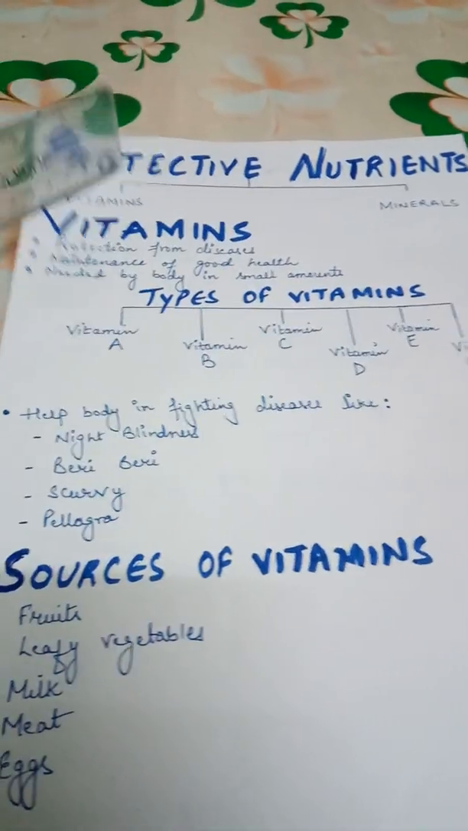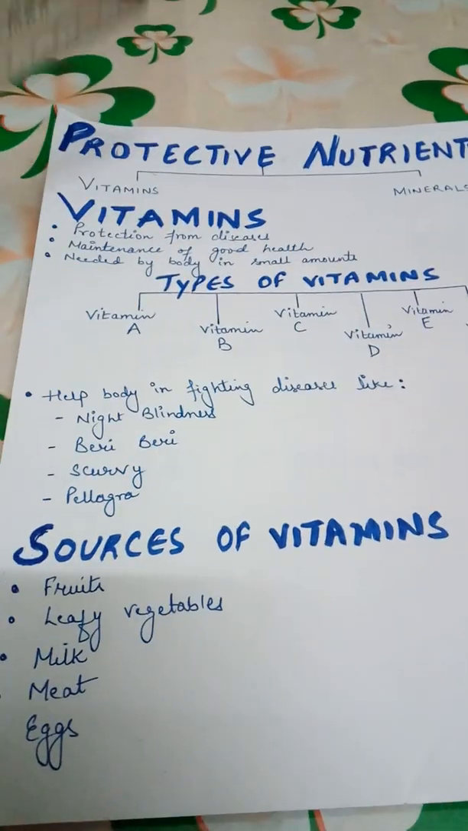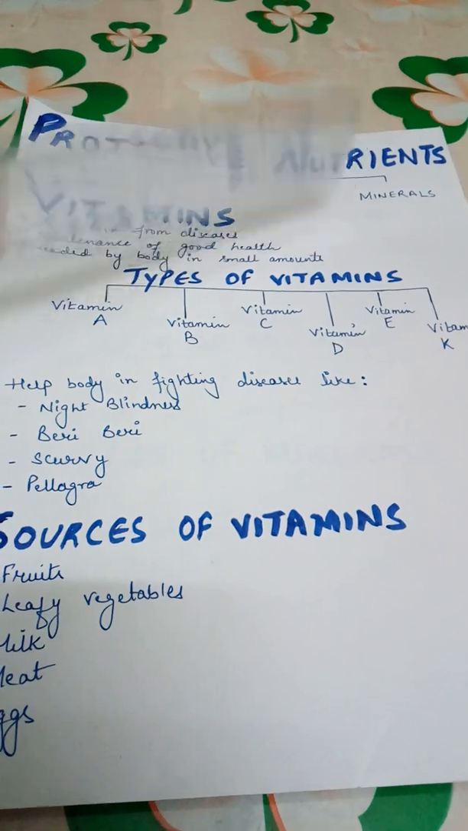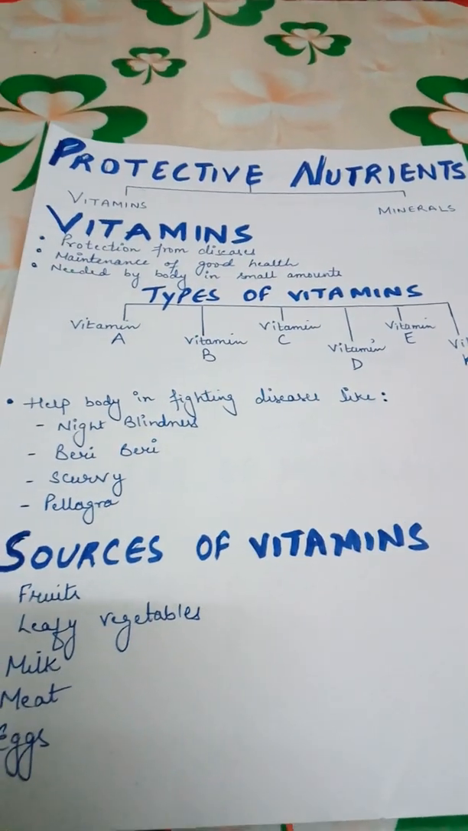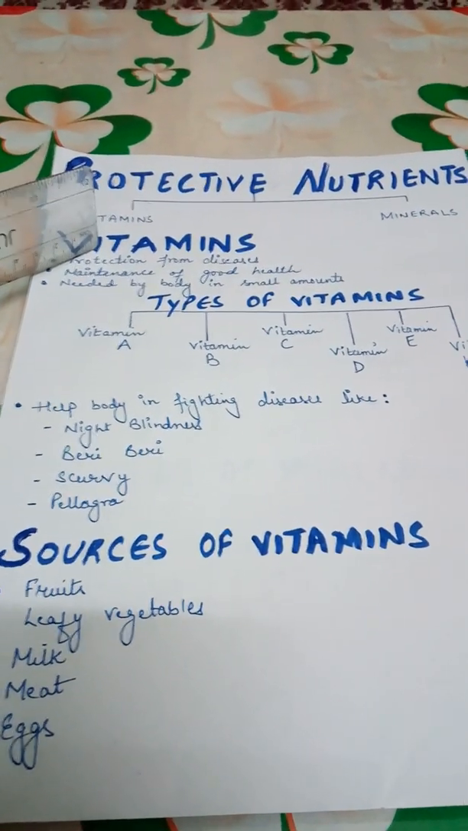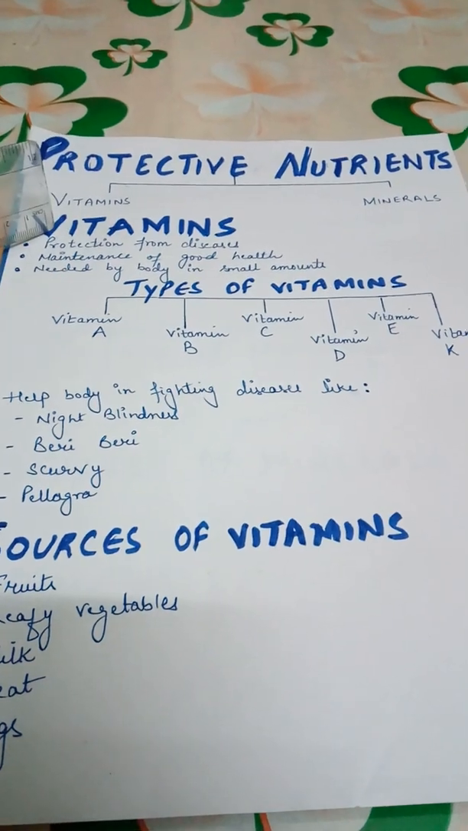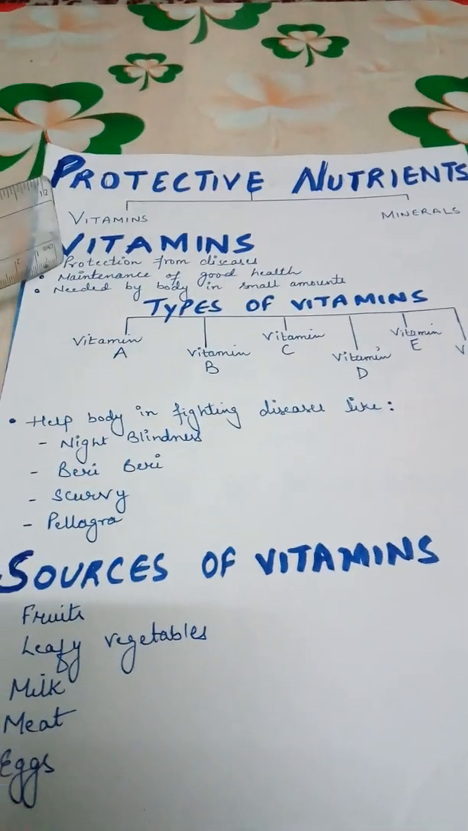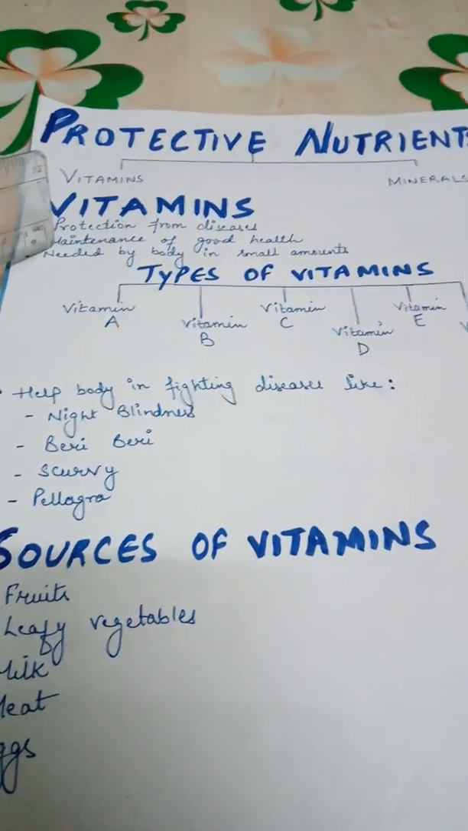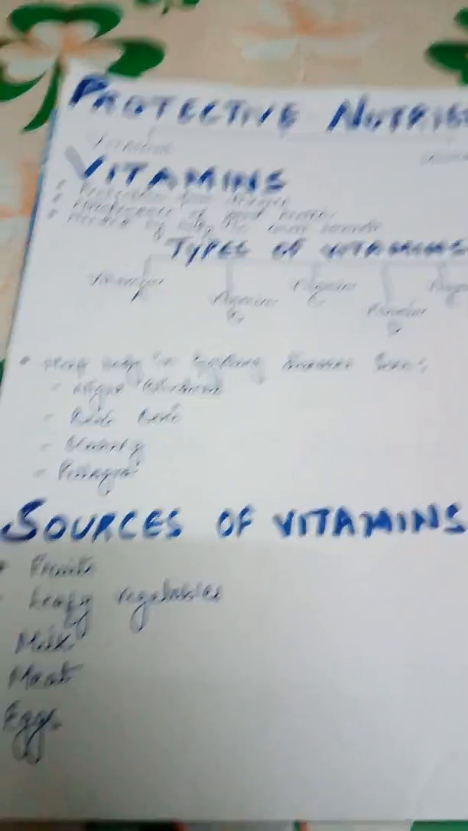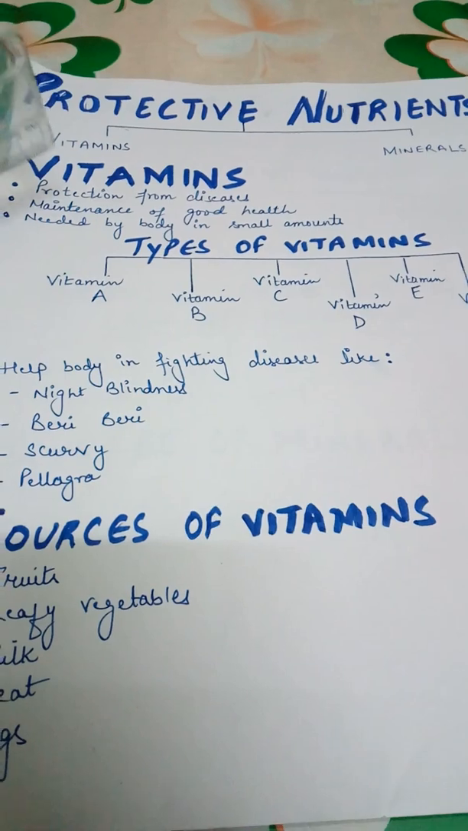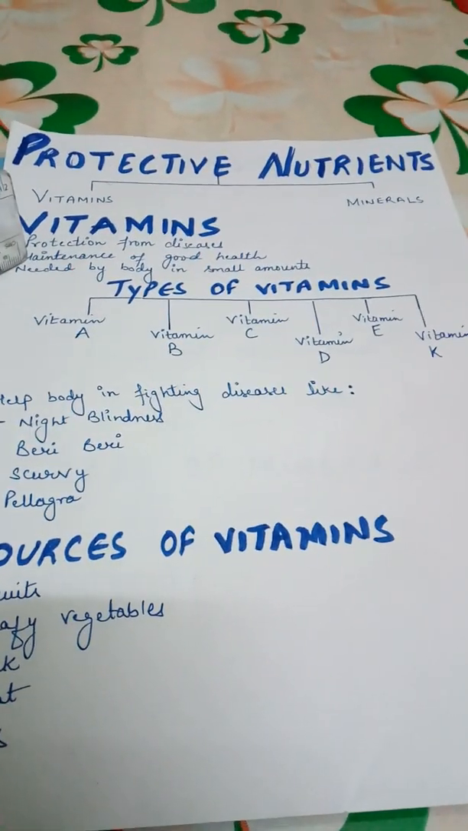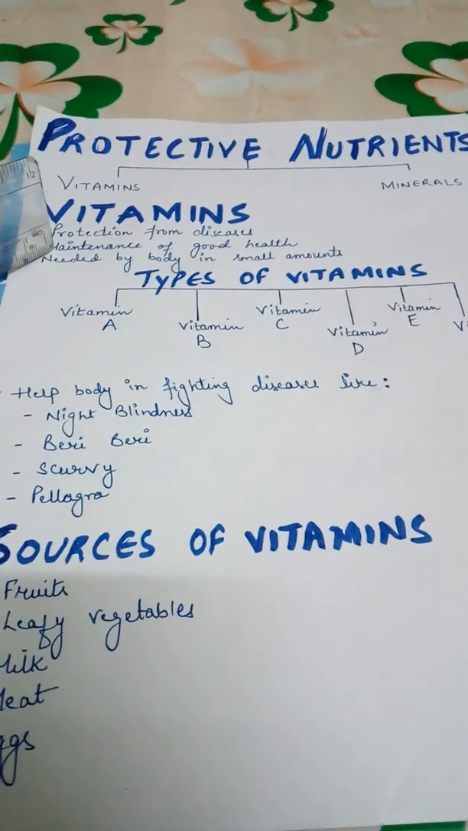Moving on to the next group of nutrients. They are protective nutrients. Now protective nutrients include vitamins and minerals. We'll take up vitamins first. Vitamins, as we know, are protective nutrients, and what is their role in our body? They protect us from diseases and help in maintaining good health. So the role of vitamins in our body is protection from diseases and maintaining good health.